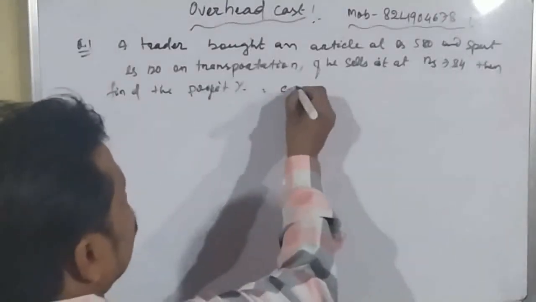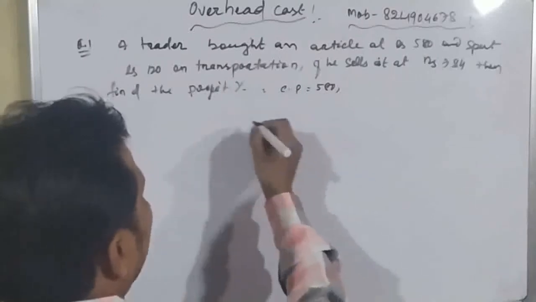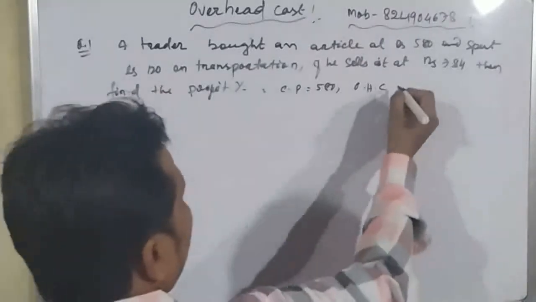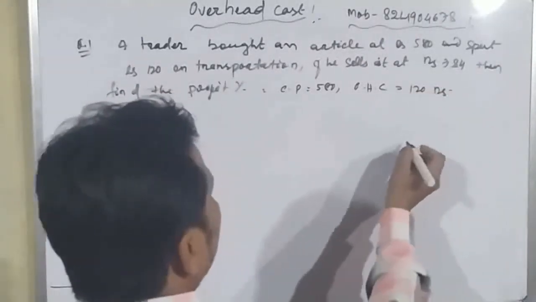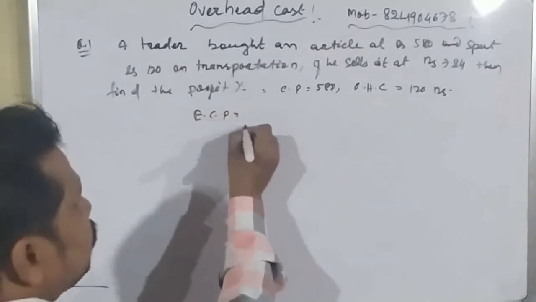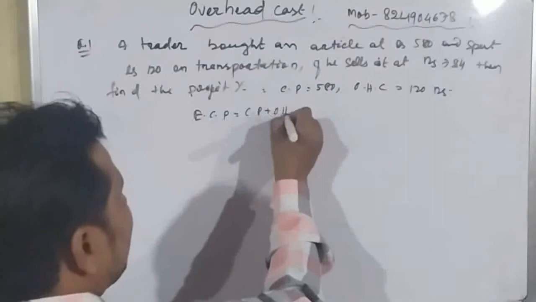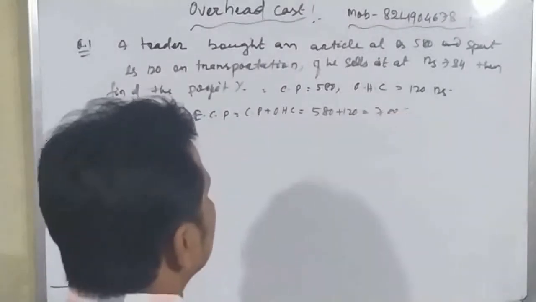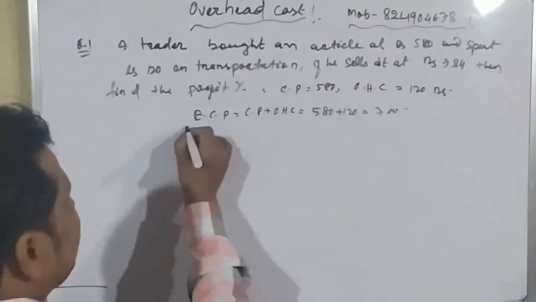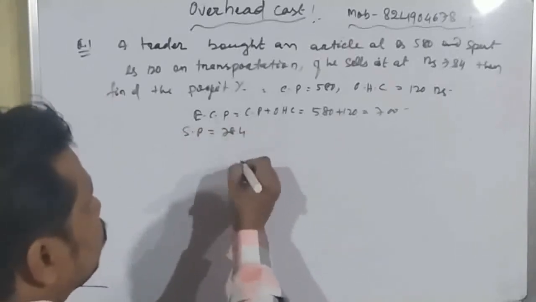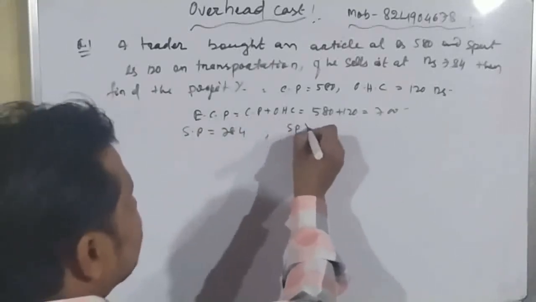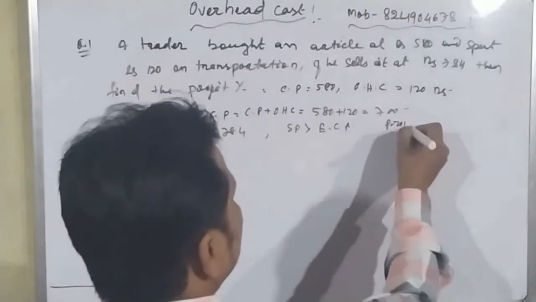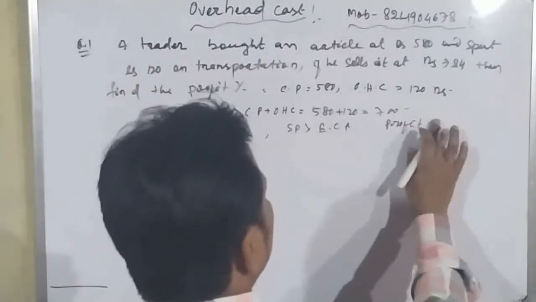So first of all, cost price is equal to 580 rupees, and then overhead cost. Here one overhead cost is spent, so overhead cost is equal to 120 rupees. So now effective cost price is equal to how much? Cost price plus overhead cost, which is 580 plus 120, which is equal to 700. And now the selling price is also given. So selling price is equal to 784. So here we can see that selling price is greater than the effective cost price. Then what will happen? Profit will happen.